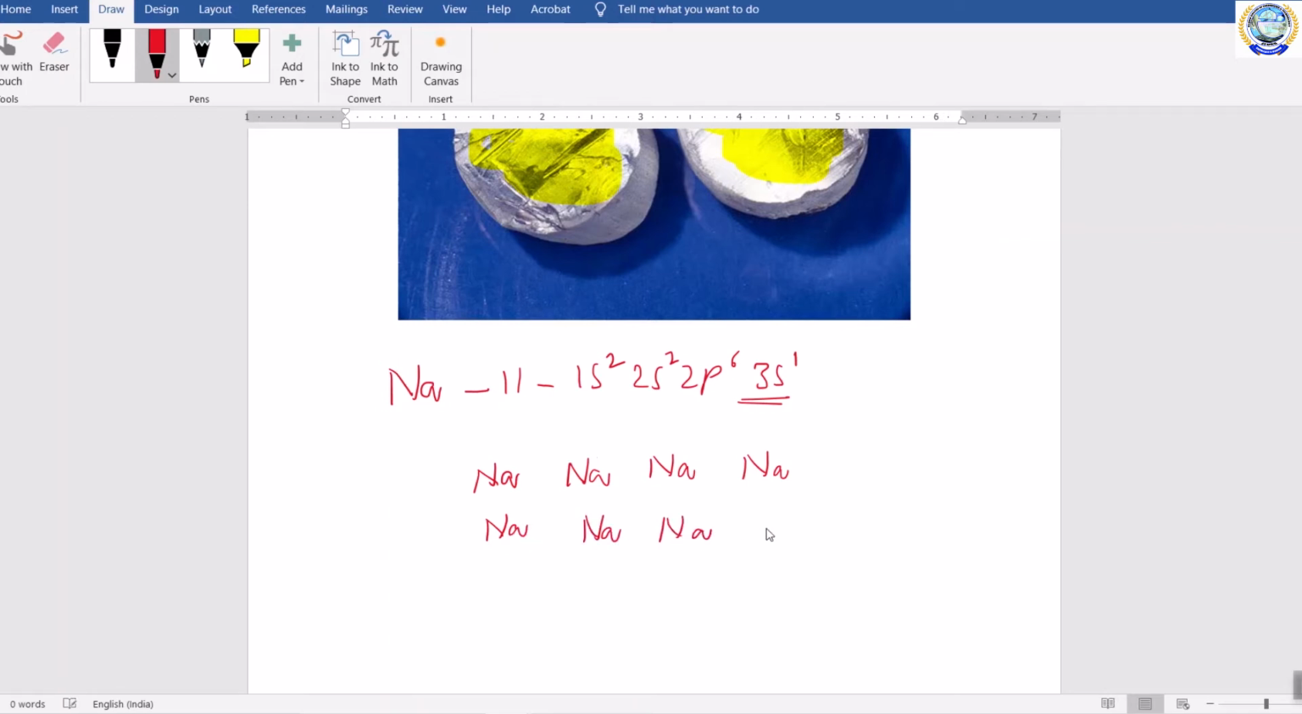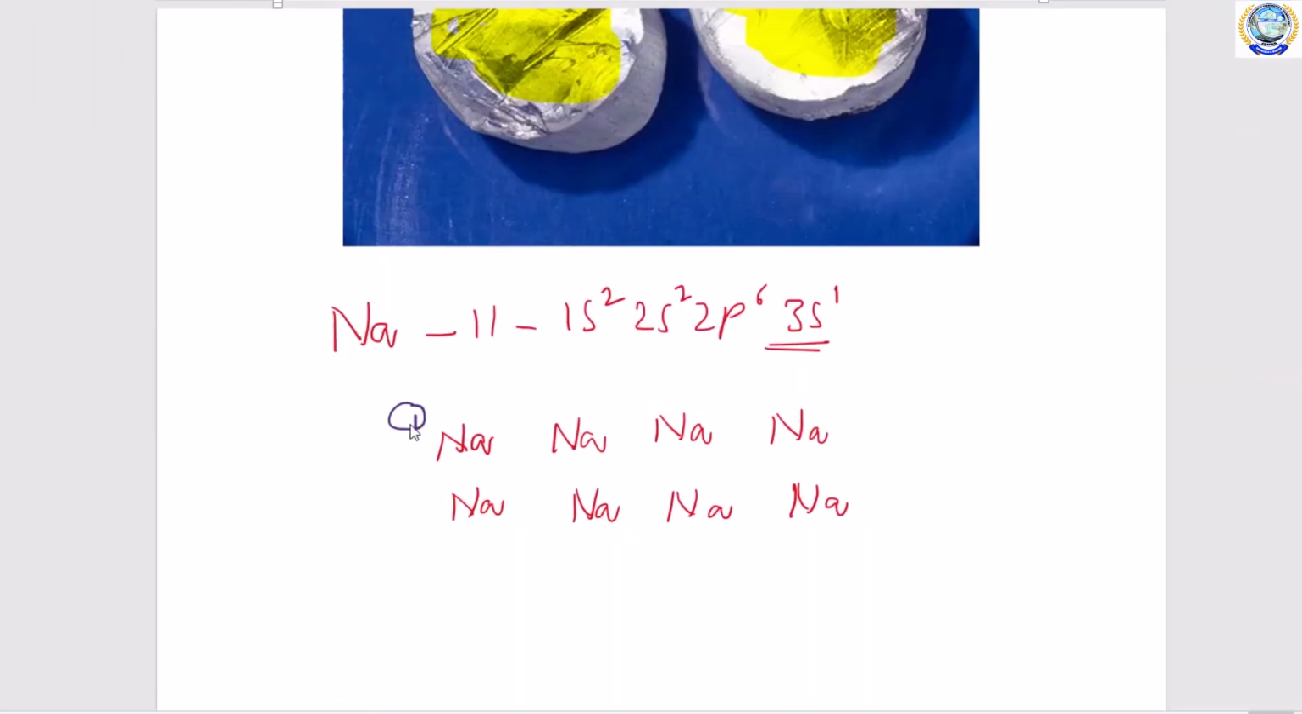Why? Because it has only a 3s1 electron. It always wants to give away its electron. Suppose you take this first sodium atom. It wants to give away the 3s1 electron. Then this second sodium atom is not ready to take that electron, because this sodium atom also wants to give away its 3s1 electron. So no sodium atom is willing to take electrons.